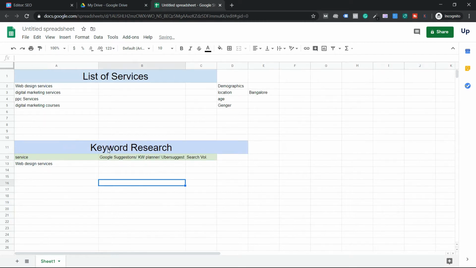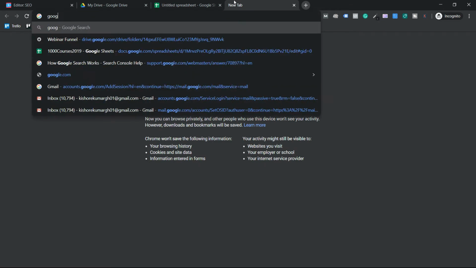So step number 1 is, guys, I would like to go with Google suggestions. I usually start with Google suggestions. I don't even think about anything outside Google suggestions. So what I'm going to do is open a new tab. If you're okay, go to google.com.